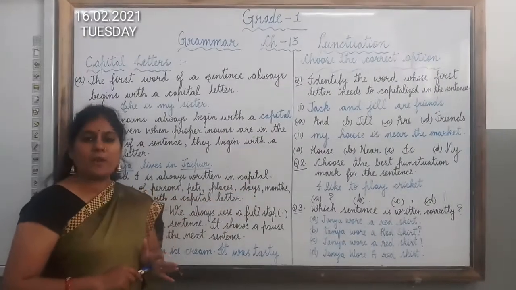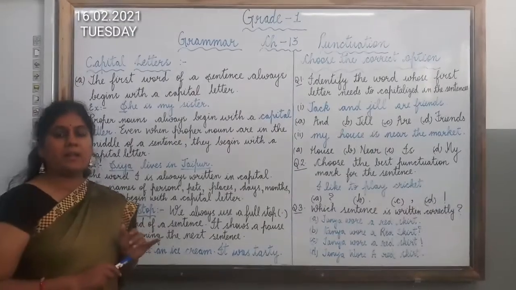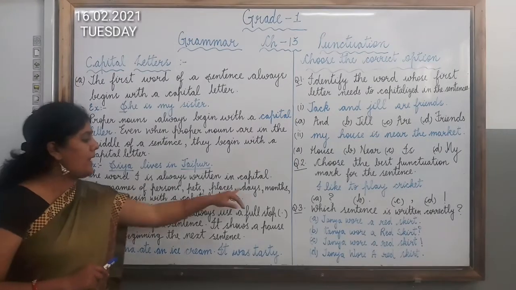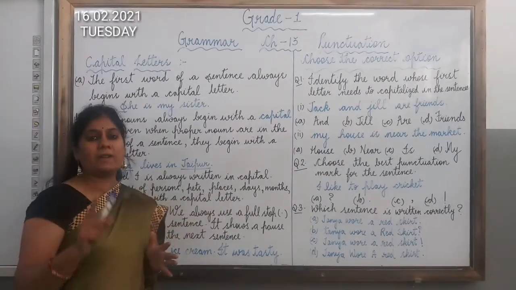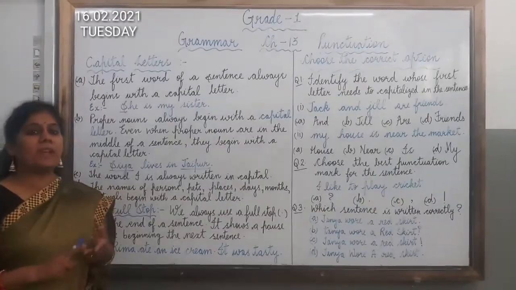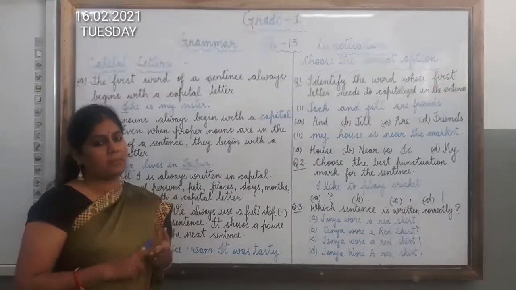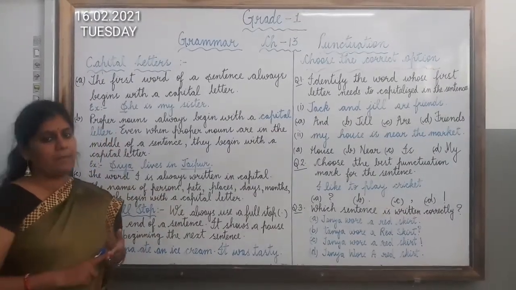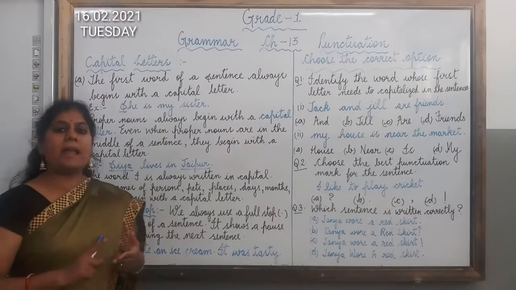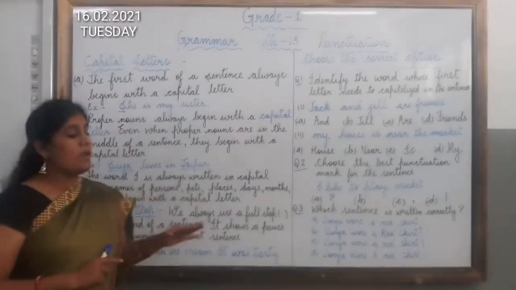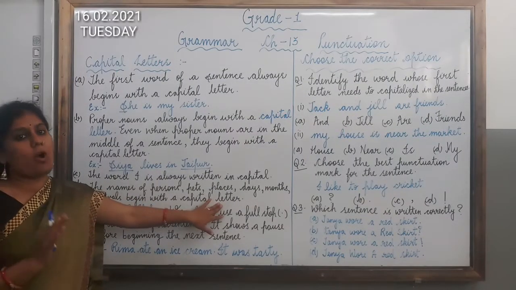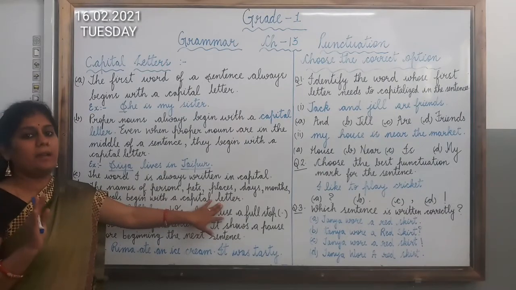Then days of the week we have learned there are 7 days in the week: Monday, Tuesday, Wednesday, Thursday, Friday, Saturday, Sunday. These all days should be written in capital letter. The first letter should be capital. That means Monday M will be capital, Tuesday T will be capital, Wednesday W will be capital, Thursday T will be capital, Friday F will be capital, Saturday S will be capital and Sunday S will be capital. So wherever the days of the week are occurring in the sentence, they should always begin with capital letter.